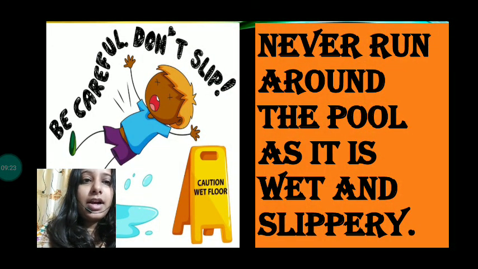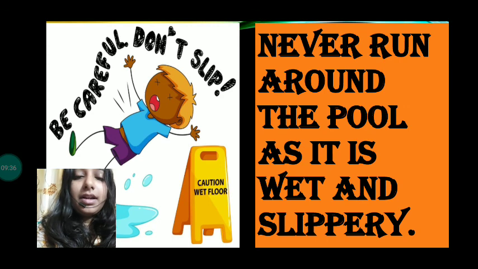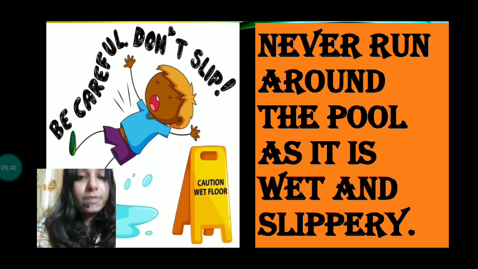Okay, and the next point is never run around the pool as it is wet and slippery. As you all know, the area near the swimming pool is always wet because people are going inside the water and coming out of the water.